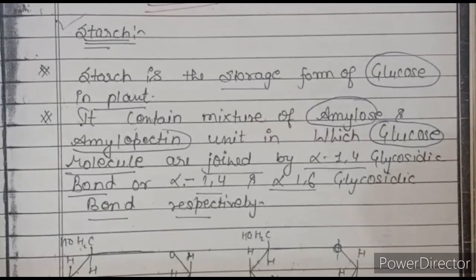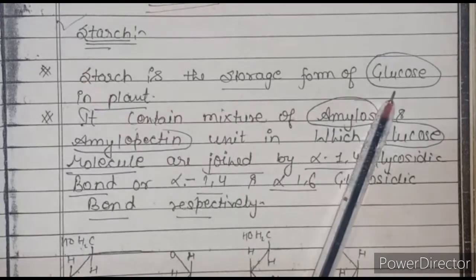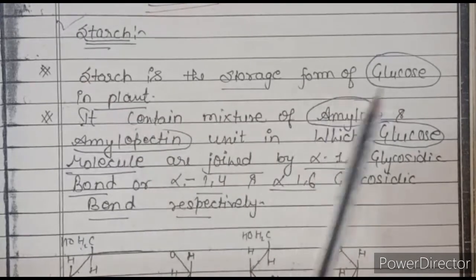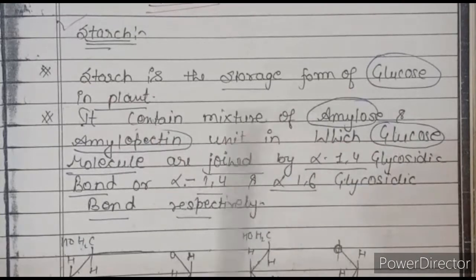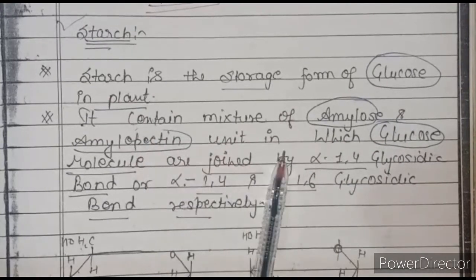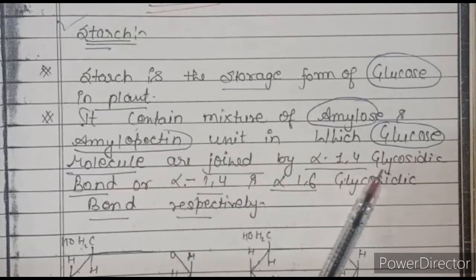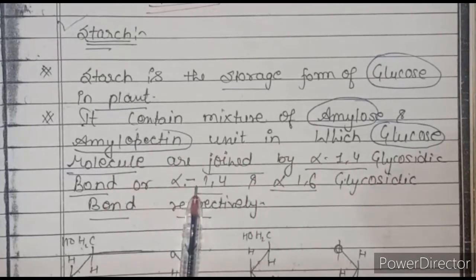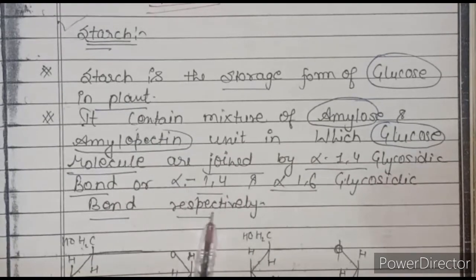Example of polysaccharide in plants: starch. Starch is the storage form of glucose in plants. It contains a mixture of amylose and amylopectin units, in which glucose molecules are joined by alpha 1,4 glycosidic bonds and alpha 1,6 glycosidic bonds respectively.